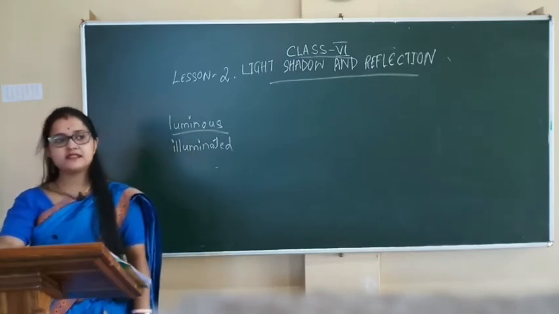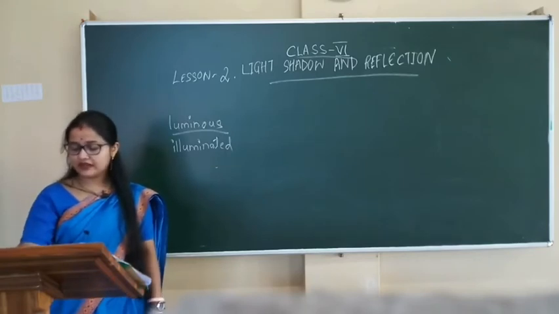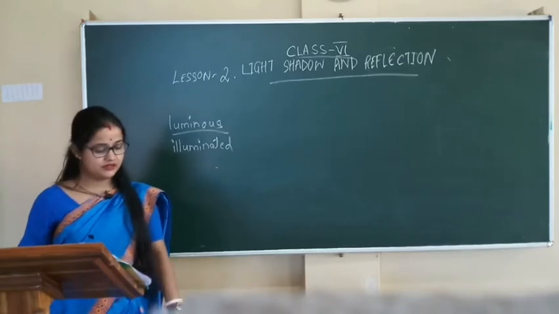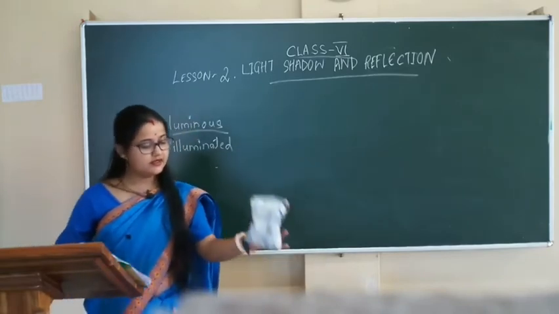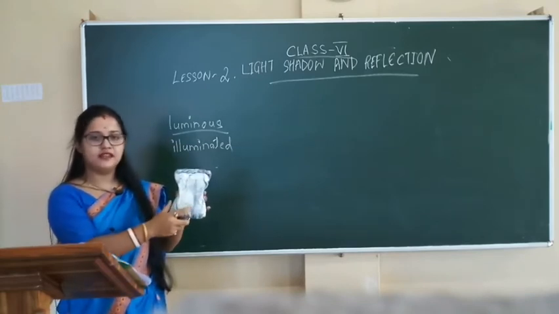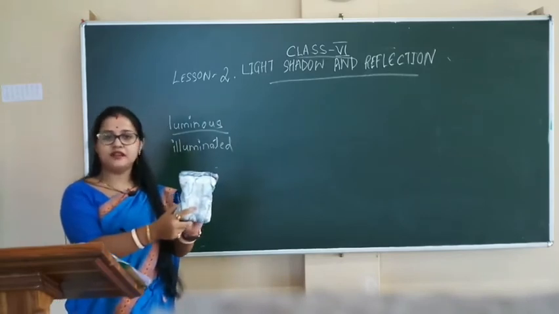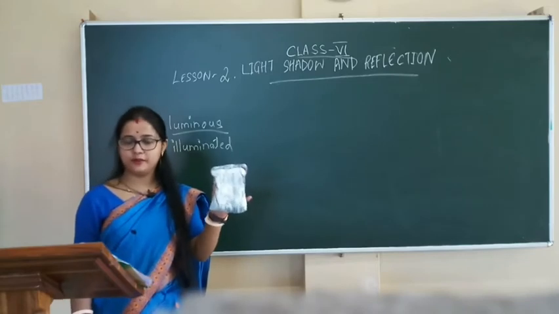Now, objects and their shadows. An object which does not let light pass through it is called an opaque object. Suppose this is a duster. When you light a candle on this side, can you see the candle? Can you see the shadow from here? No. So, this is an example of an opaque object.